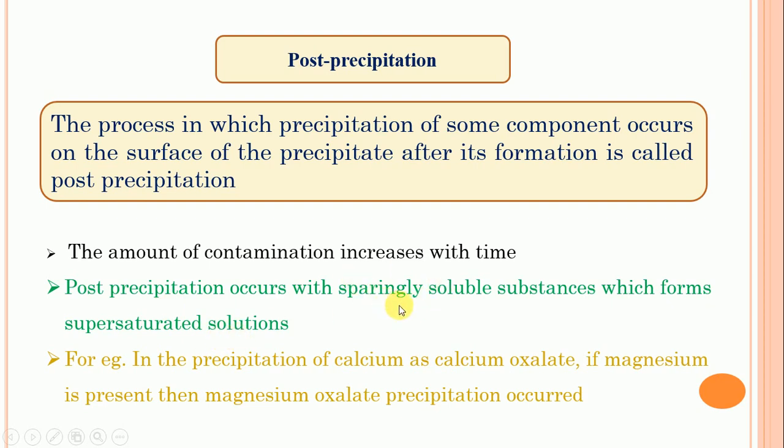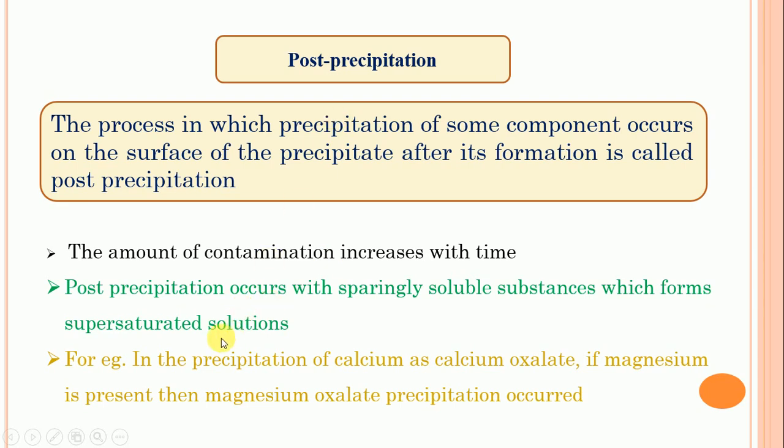Sparingly soluble means those substances have very little solubility, practically negligible, or we can say the solubility is less than 0.01 mole per liter. Those substances are called sparingly soluble substances, and they form a supersaturated solution. So when sparingly soluble substances form a supersaturated solution, post-precipitation occurs. So this is the condition for post-precipitation.